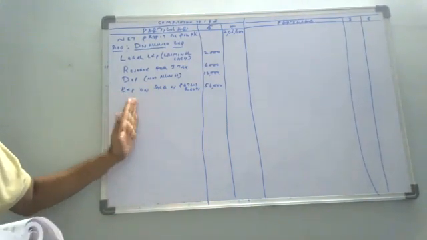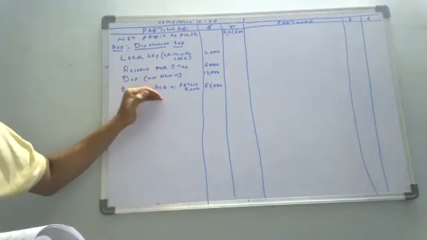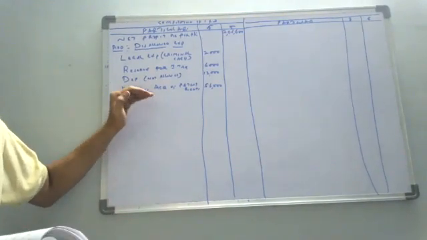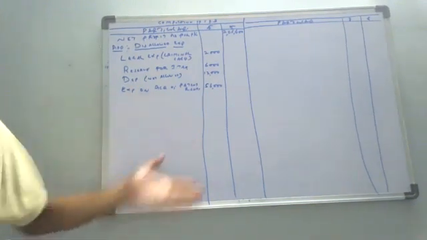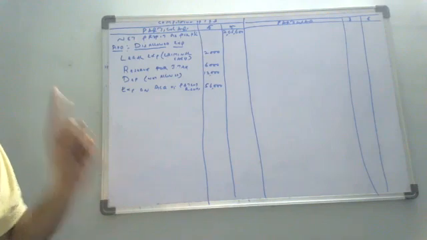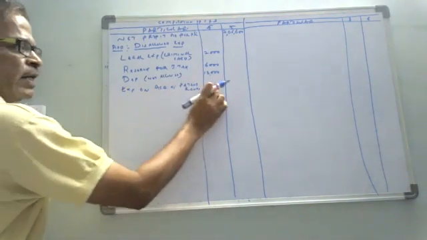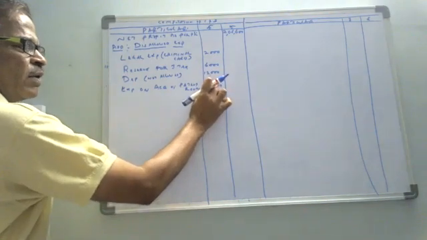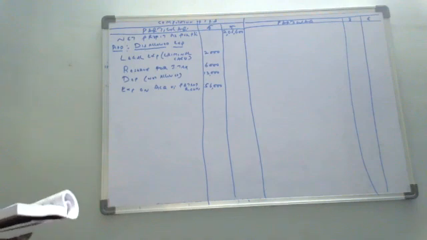Property values are not allowed as expenses. We allow only revenue expenses. Revenue means which will incur every day. Capital means incur only once in a lifetime. So we don't allow purchase of patent rights.